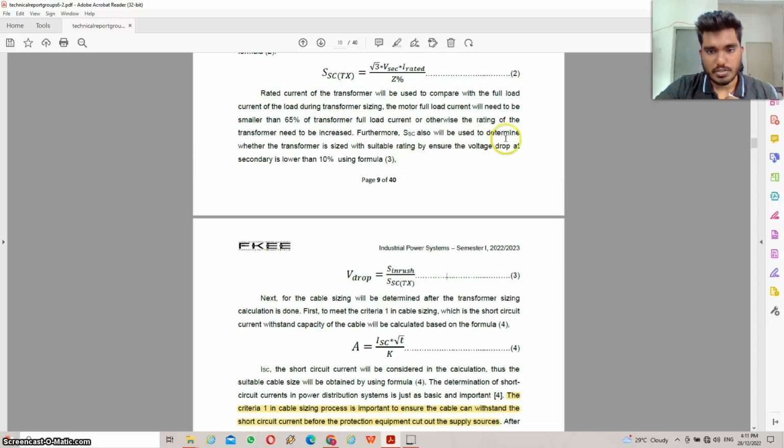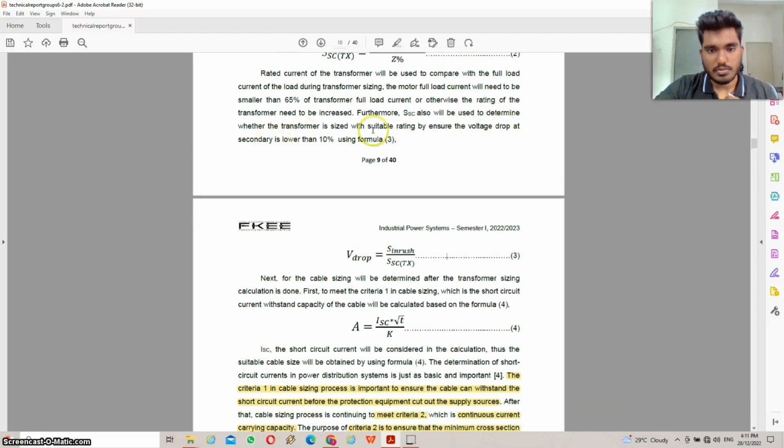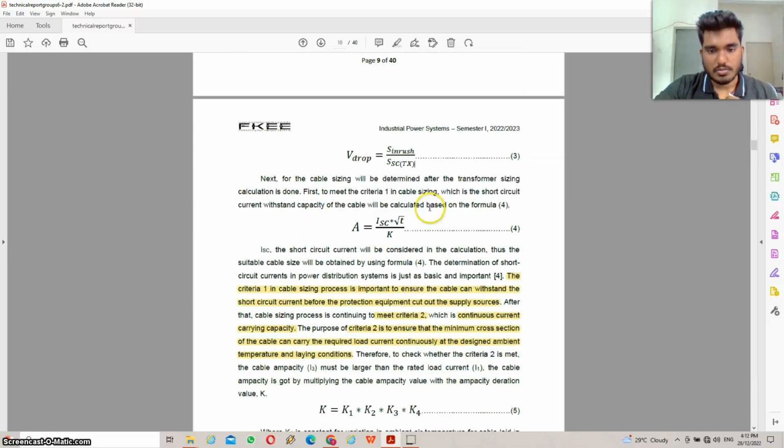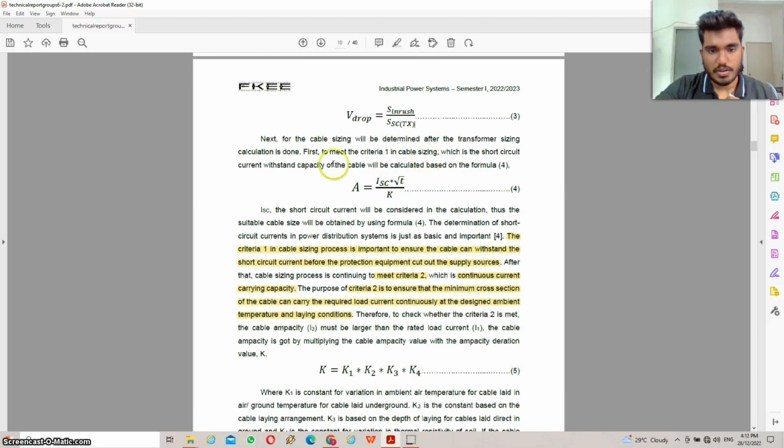Why we need to find the voltage drop is because we need to make sure the voltage drop at the secondary is lower than 10% using this formula. So after finding the voltage drop, we need to move on to the cable sizing.